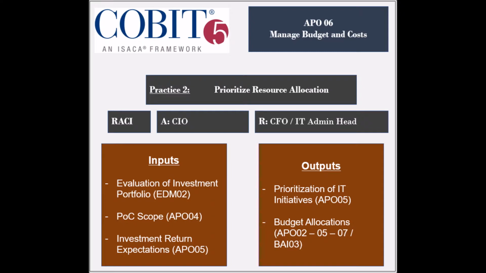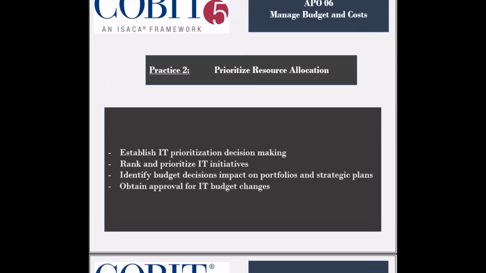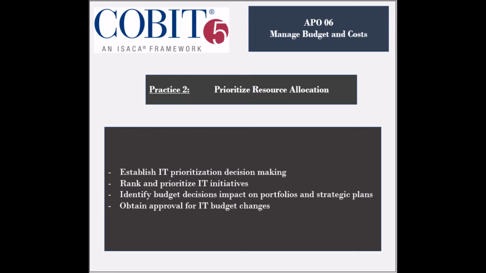The practice generates 2 outputs, which are the prioritization of IT initiatives to be used by the APO05 process, and the budget allocations to be used by several APO processes and the BAI3 process. The activities involved in this practice include establishing the decision-making mechanism and entities to prioritize IT resources to be allocated, including budget allocations to IT programs and services, such as deciding between developing the assets or outsourcing the required services.